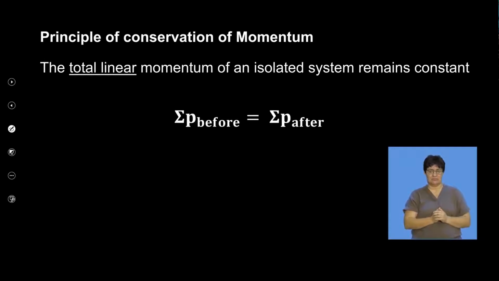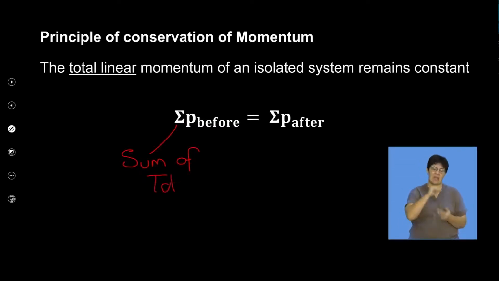When it comes to the equation, we're going to spend more time on this just now. I'm hoping you've seen the sigma sign before. That sign means sum of, okay? Sometimes we'll write this as total momentum before.